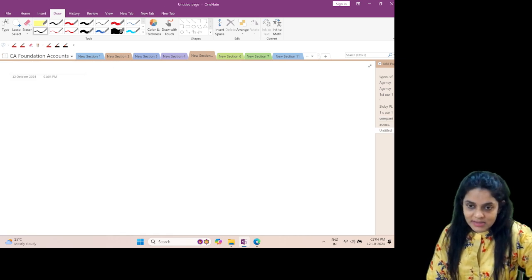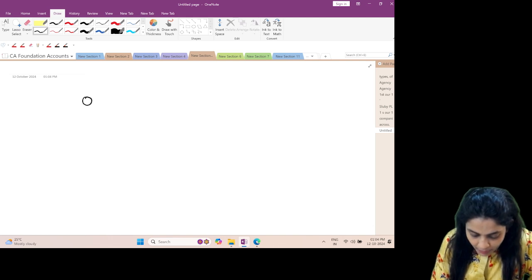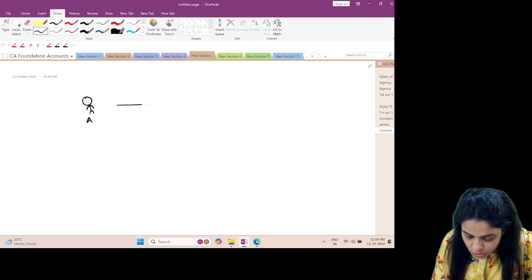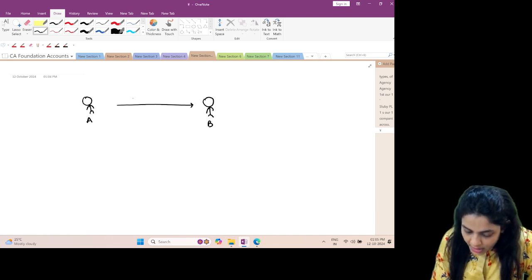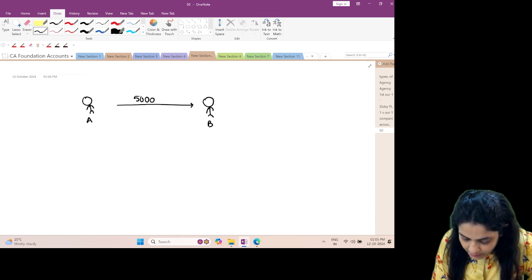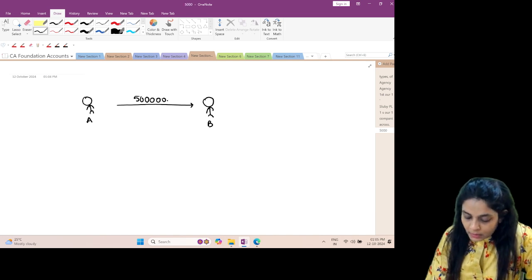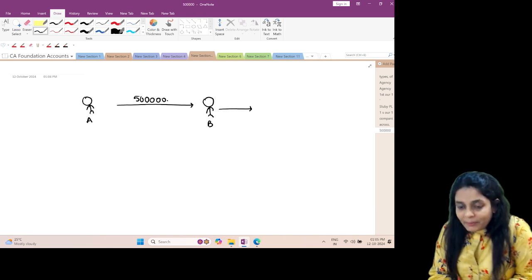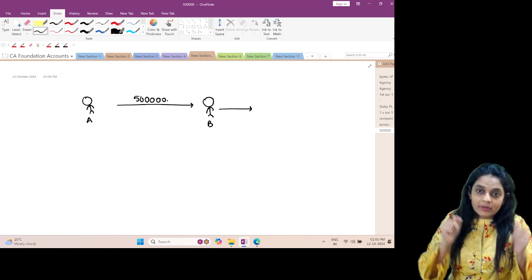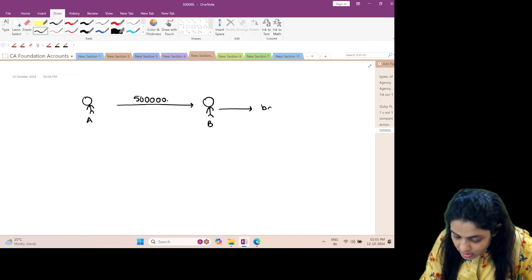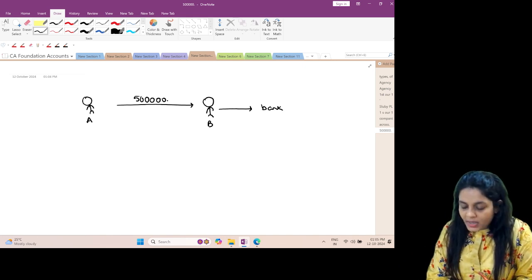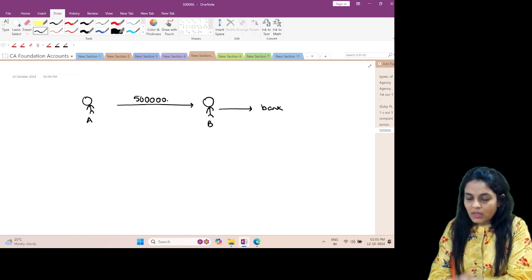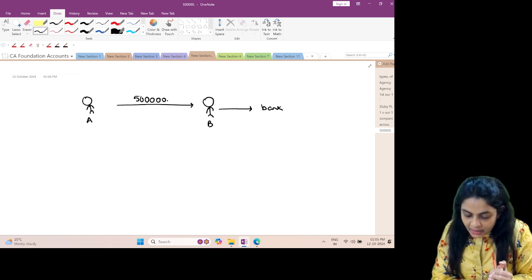if the cheque is dishonoured, so let us say Mr. A had issued a cheque, he had to make a payment to Mr. B. So he issued a cheque of 5 lakh rupees to Mr. B. Now Mr. B goes happy, I'm going to get my money. Happily he goes to the bank to encash the cheque to get the money. When he goes to the bank, he gives the cheque to the bank. Bank says we will collect the money.